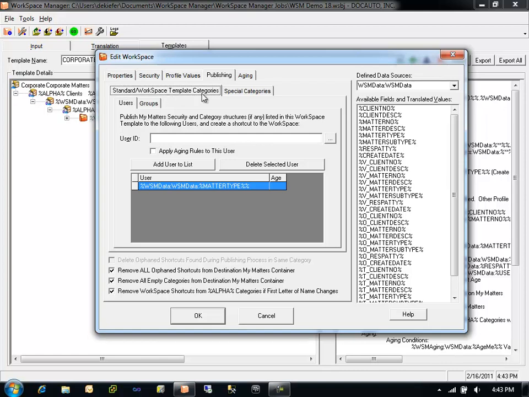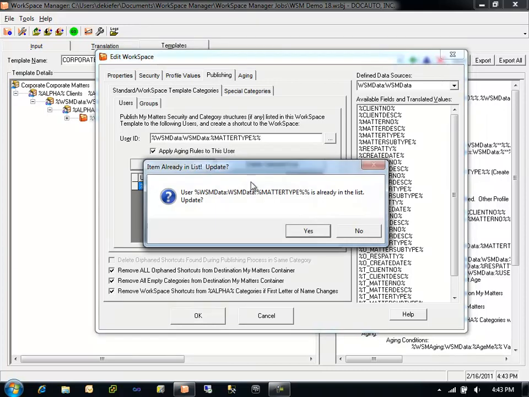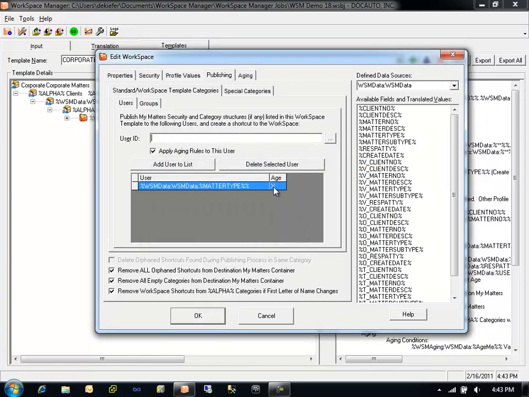When performing publishing or defining publishing operations, it is also possible to apply aging rules to specific users as part of the publishing process. If aging is applied for a specific user or members of a group within the publishing process, then the aging operation will occur as part of the Workspace Manager processing. Aging is mentioned in additional videos.